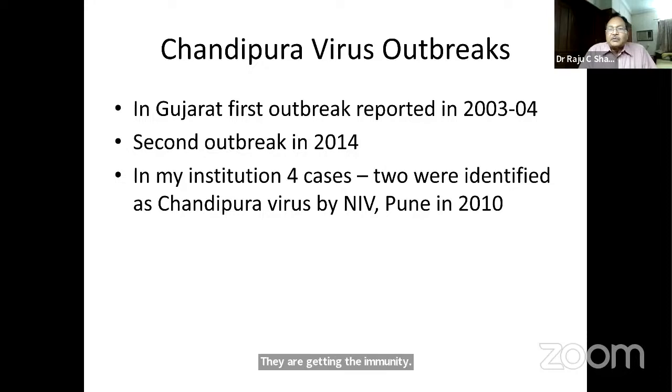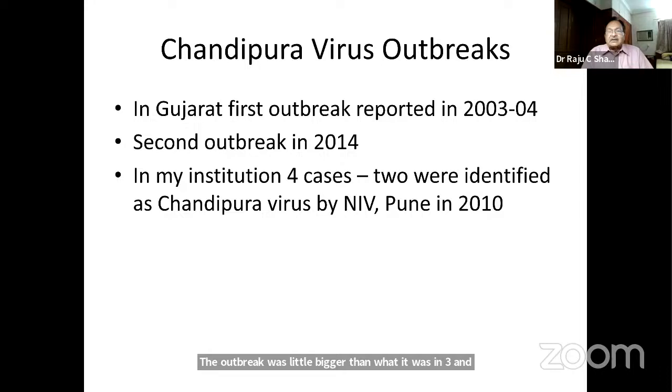In Gujarat, the first outbreak was reported in 2003 and 2004, which was a small outbreak of only 30 or 40 cases. The second outbreak was in 2014, when the outbreak was a little bigger than in 2003 and 2004. That was around 50 to 60 cases.